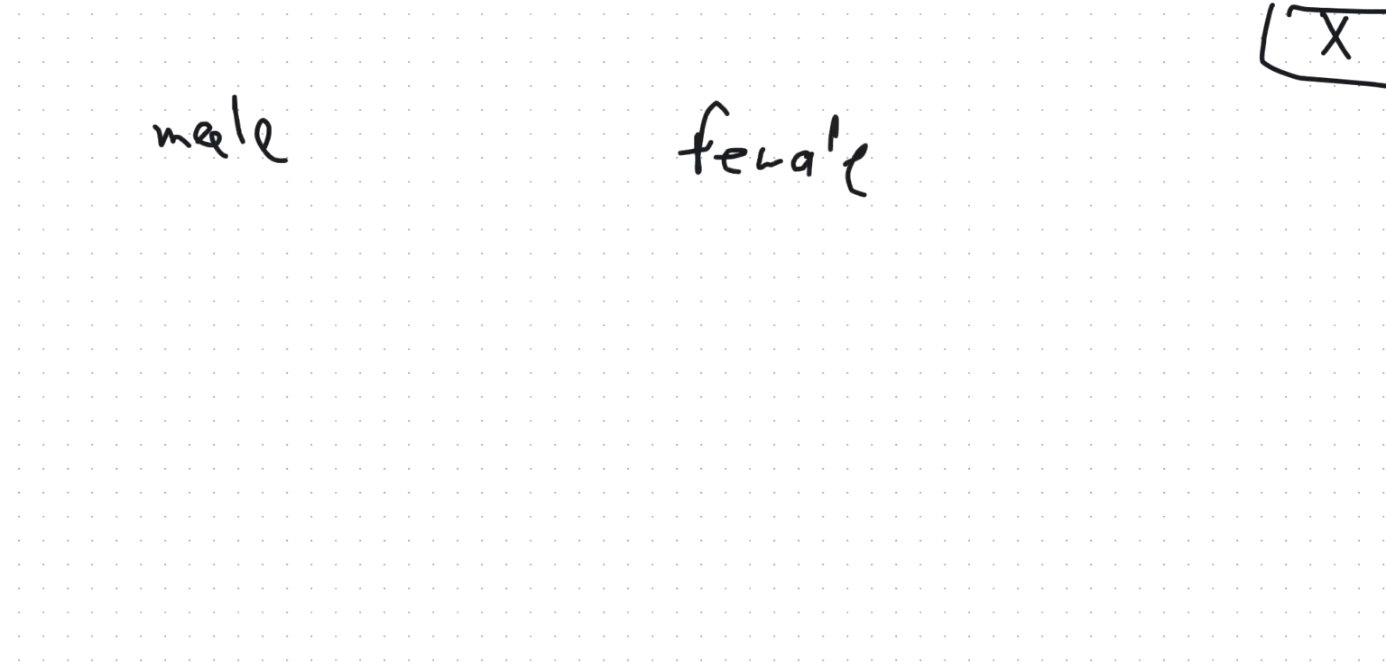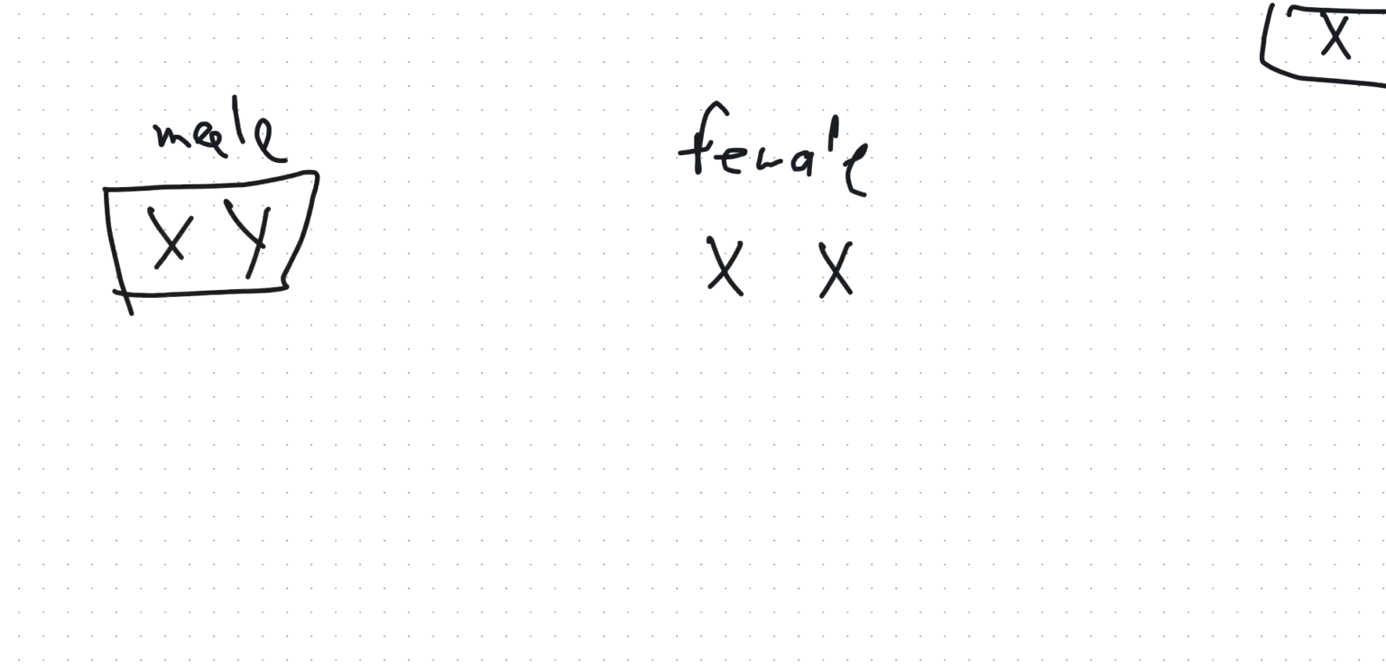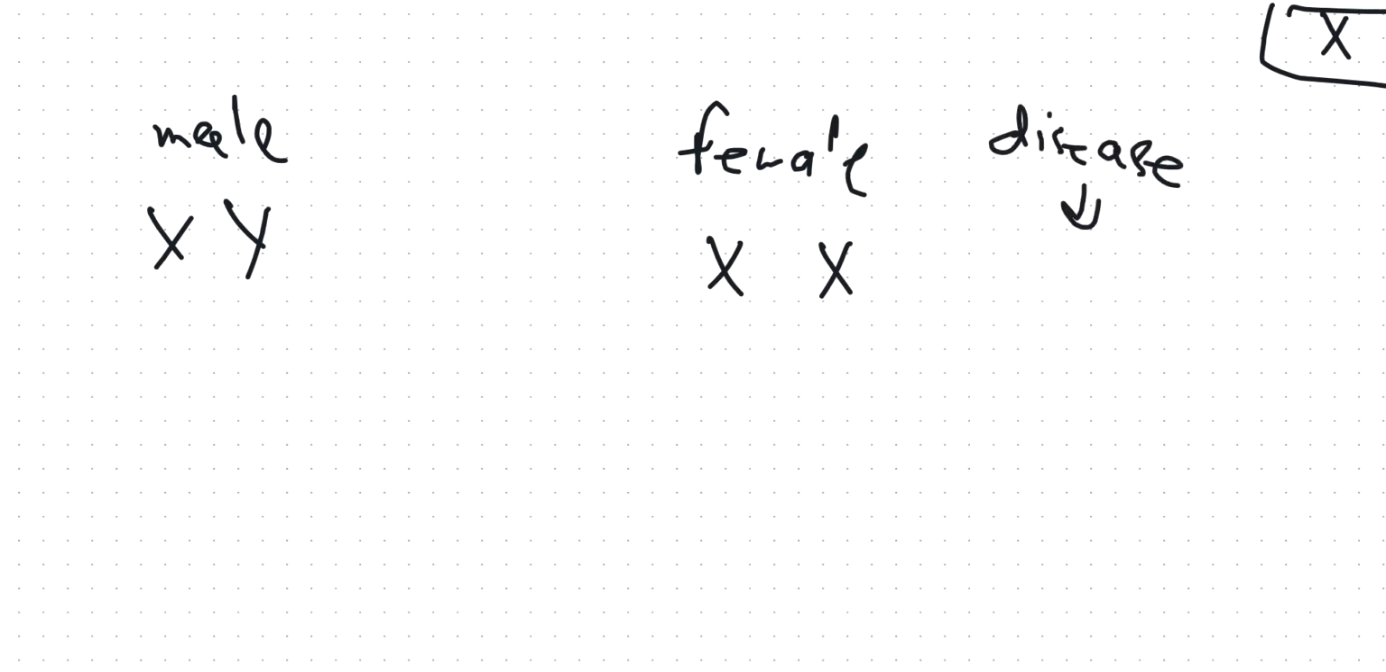Females obviously have XX chromosomes. Males always have XY chromosomes. Remember this. Males have XY, females have XX chromosomes. And they tell me that the female carries a disease, and the alleles for the disease are present on the X chromosome only. Remember that alleles on X will be present on the X chromosome, not the Y chromosome. So the Y chromosome doesn't carry anything.